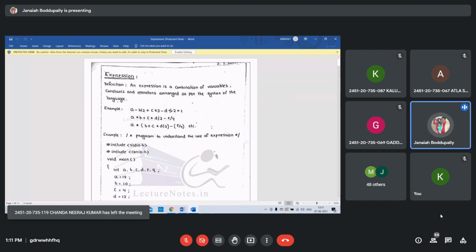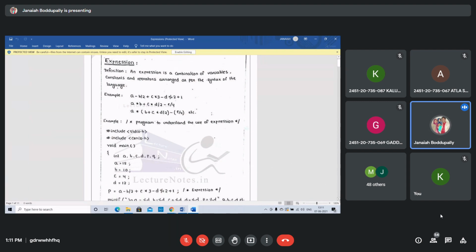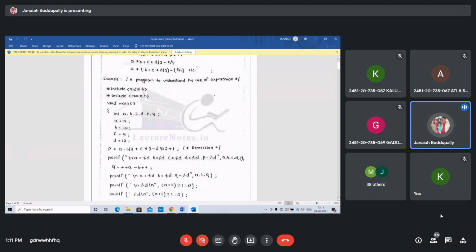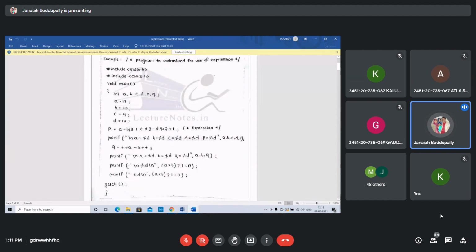How to understand the expressions in C programming? Program to understand the use of expressions. In C, integers A, B, C, D, P, Q. A equal to 18, B equal to 10, C equal to 4, D equal to 12. The same expression, whatever I have taken in example 1, is assigned to a variable: P equal to A minus B by 2 plus C into 3 minus D percent 2 plus 1. What is the value? Any one of you evaluate this.